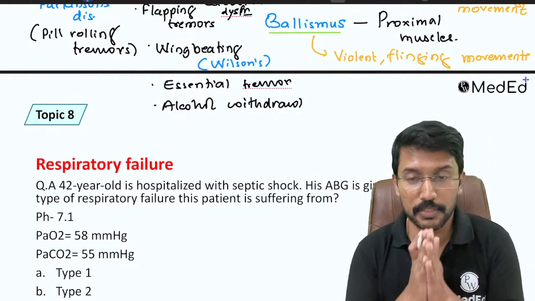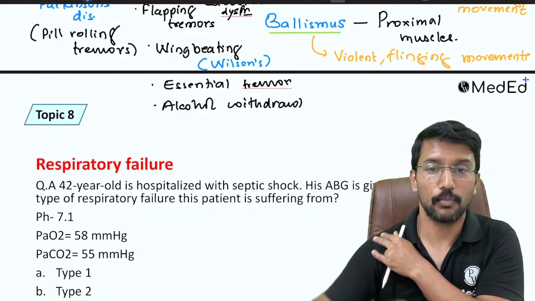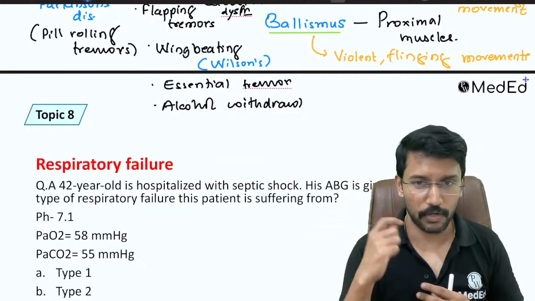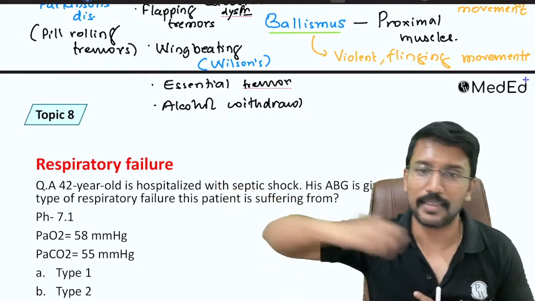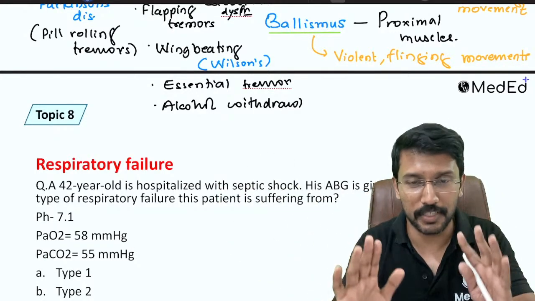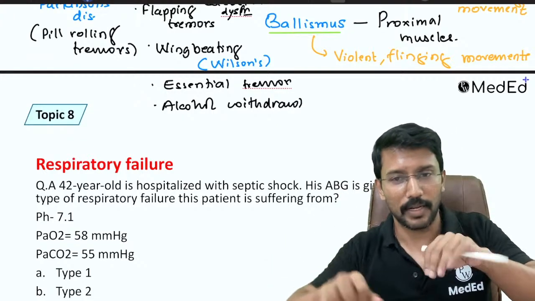In fact, I tell my PG students that if you have a patient with balismus, never go near, because the movements are happening at the shoulder joint. So they have a wide range where the movements will happen. You never know in which direction the hand is going to come next, right? आपका जबड़े पे भी एक मार land हो सकता है. So staying some distance from a patient with balismus is very important, because these movements are not like some Bharatanatyam or Kathakali.